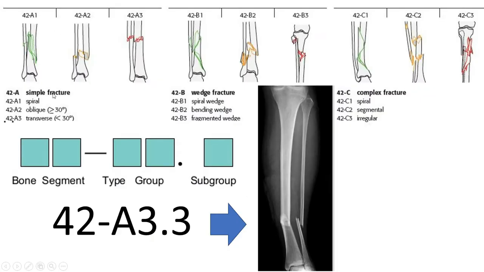So especially in the lower limb, suppose this is a spiral fracture, so it will be taken as A1. If it is oblique, that will be taken as A2, and if it is transverse, that will be A3, because there is no wedge, so that will be a two-part fracture, and wedge fracture is B and the segmental fracture is C. So for this long bone, the tibia is recommended as 4.